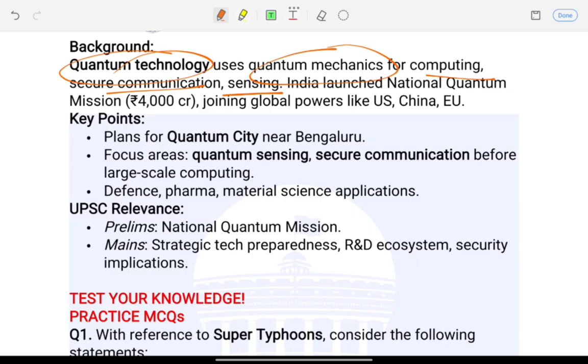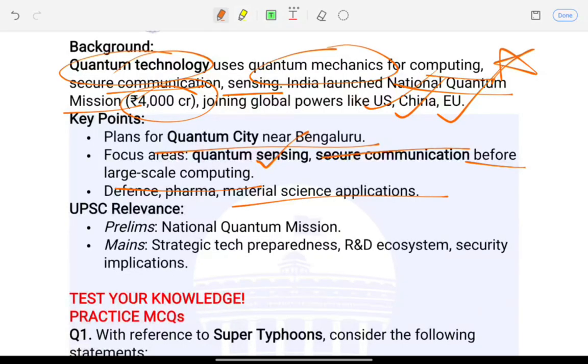So, India launched the 4,000 crore National Quantum Mission, very important mission, joining global players like the US, China, and EU. It plans for a quantum city near Bengaluru, right? And it focuses first on secure communication and quantum sensing before large scale computing. So defense, pharma, and material science are the priority applications here.